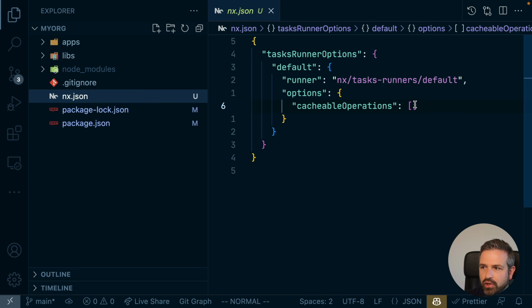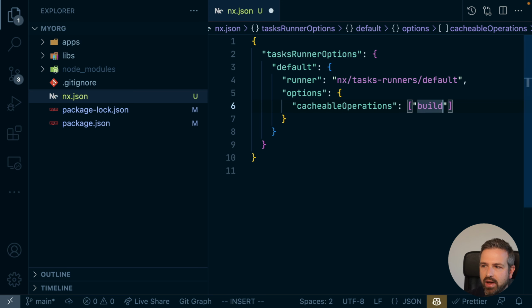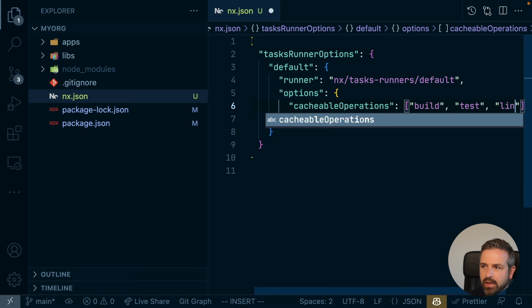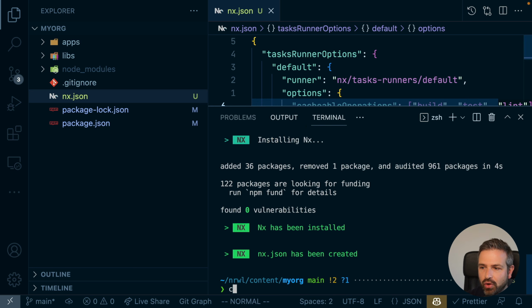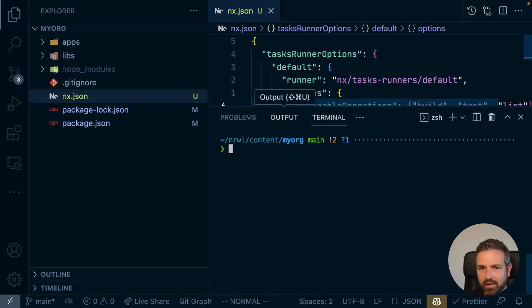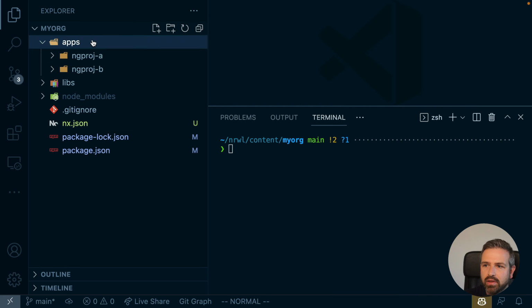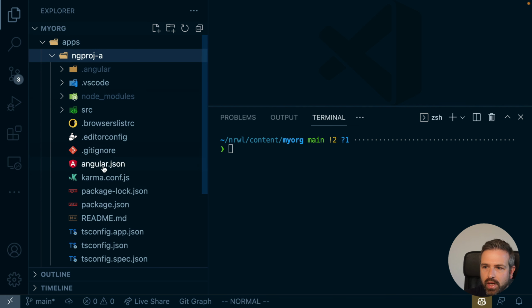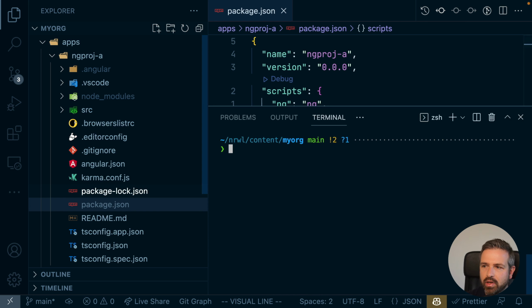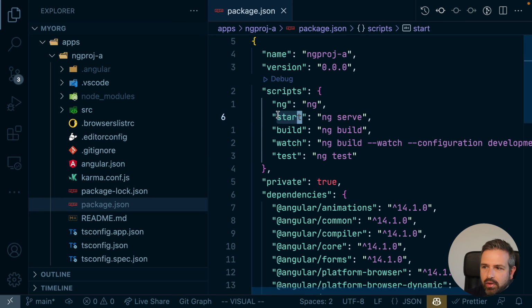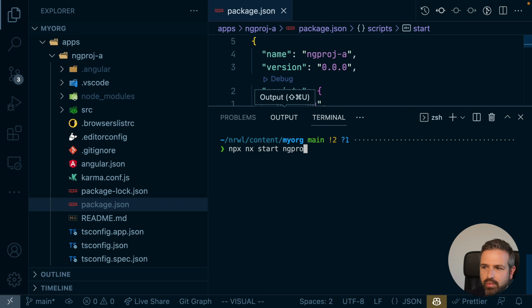Now for the cacheable operations, we could actually be safe and go ahead and say we want to have build and test and lint as the cacheable operations, because those are some of the default ones that we might also have in our Angular CLI setup. Now with Nx installed, we could actually already get a little of the benefit in the sense that we don't have to cd into every one of these applications and run the local scripts. For instance, here for serving ng project A, we would go ahead and run this start script to serve it. But rather at the root level, we can say npx nx, and we would give it the start script here to run. Say start ng project A.